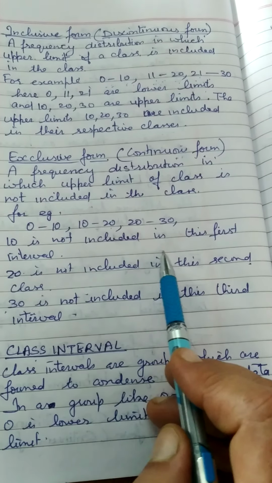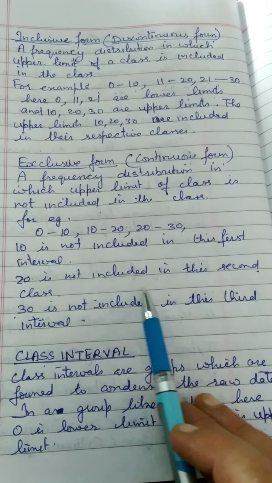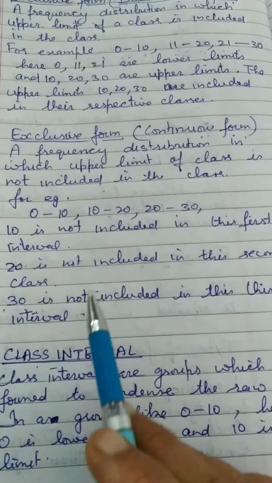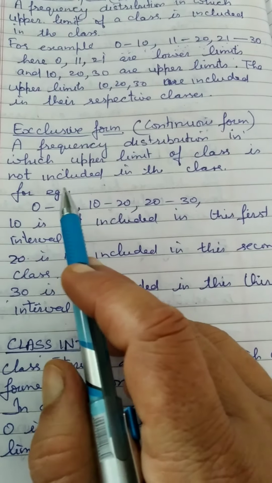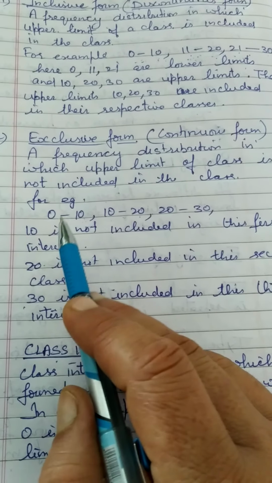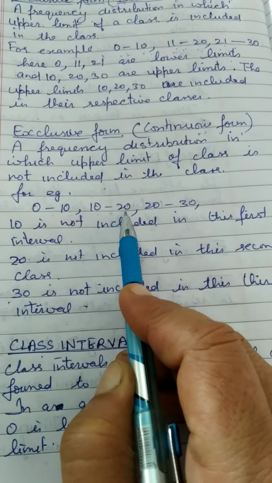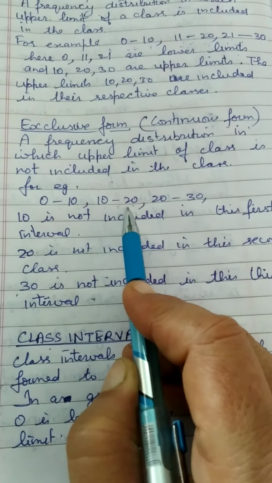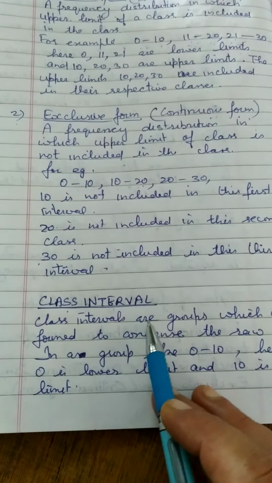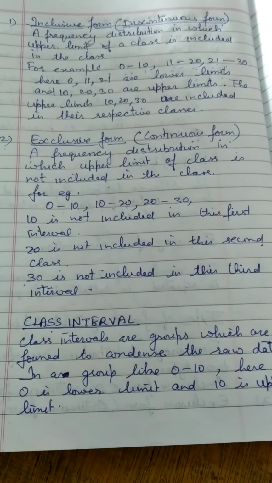So 10 is not included in the first class interval, 20 is not included in the second class interval, and 30 is not included in the third class interval. When we make the frequency distribution table for 0 to 10, 10 will not be included in this class interval, but it will be included in the next class interval. Now the next topic is class interval. This we will do in the next video.